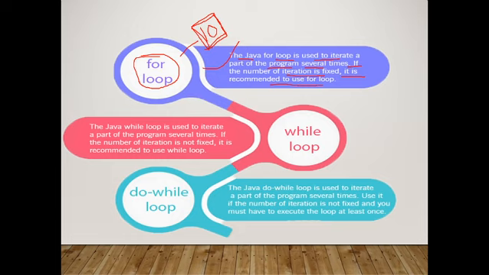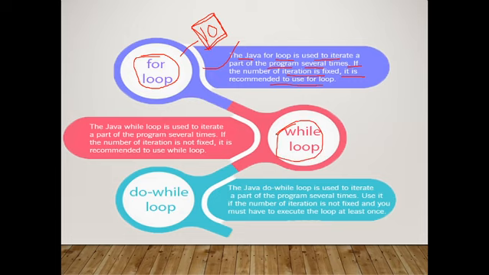Whenever you have to iterate a part of the program or a set of statements several times and the number of iterations is fixed, meaning how many times you have to execute that statement is fixed, that time I will recommend you to use for loop. How you will use it, I will explain.